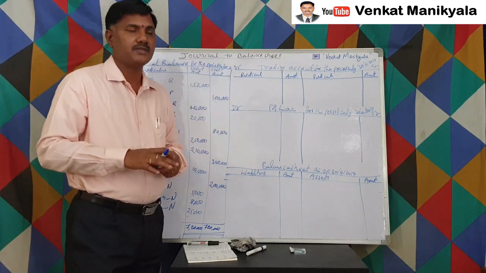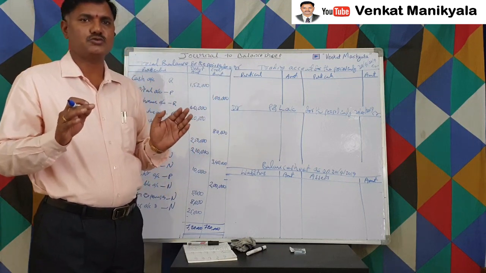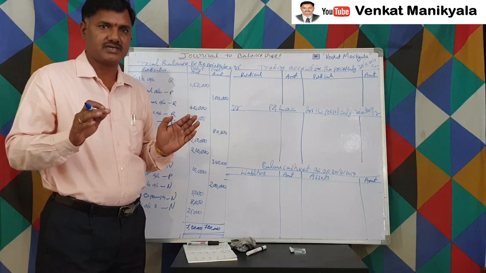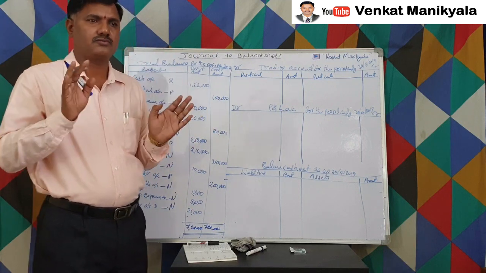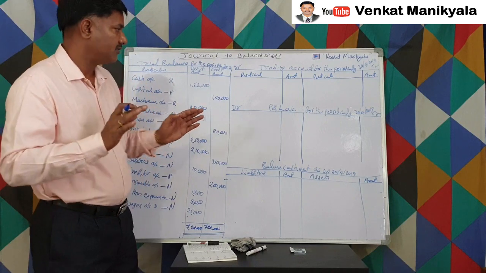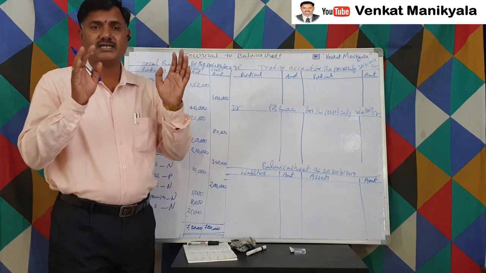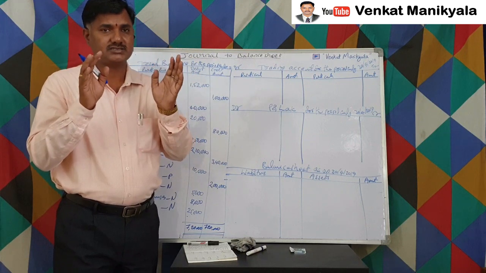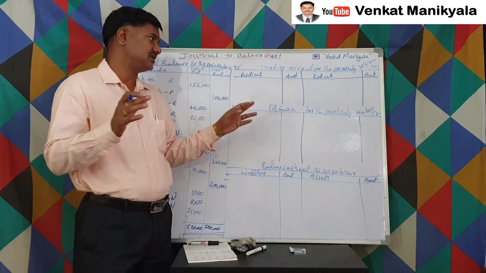The main purpose of preparing the trading account is to know the gross profit, or the profit of trading activity alone, right? Whereas the P&L account is to know the results of the entire organization, the entire business entity; any expenses, any loss, any incomes, we consider in the P&L account.